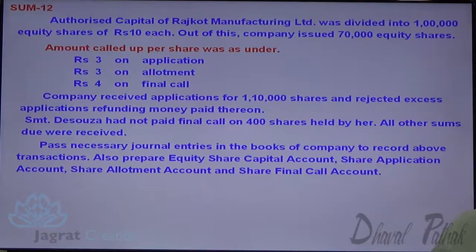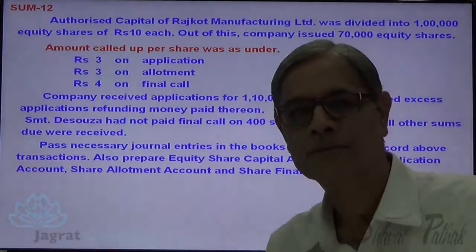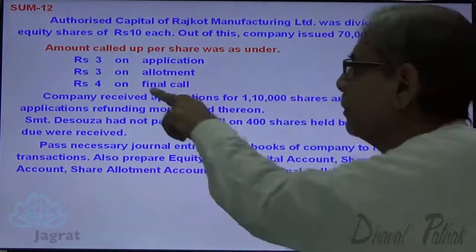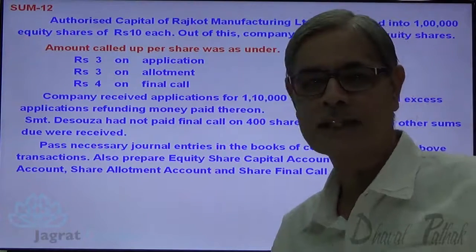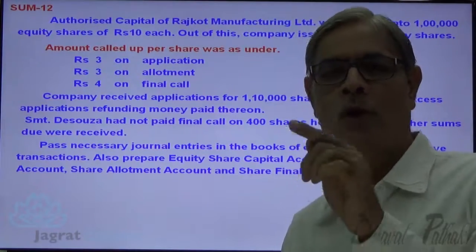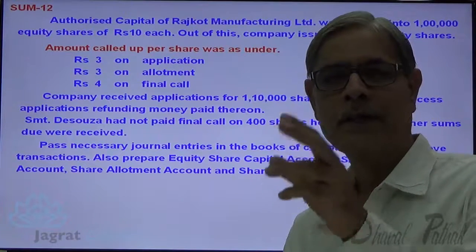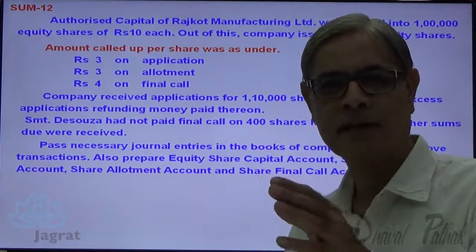The company received applications for 1,10,000 shares and rejected excess applications, refunding money paid thereon. Now understand. Authorized share capital is 1 lakh shares. The company has received applications for 1,10,000 shares. So how much excess application was received? 10,000. Those applications are to be rejected and refunded?